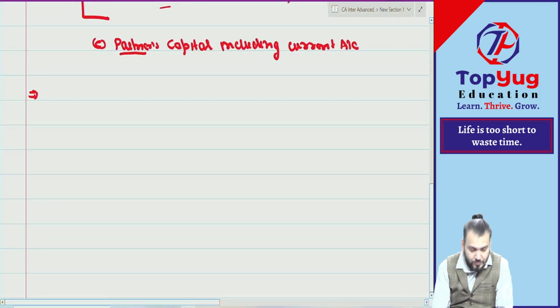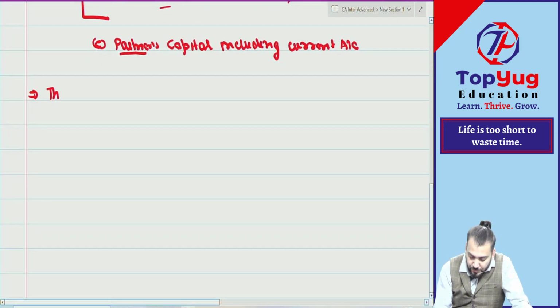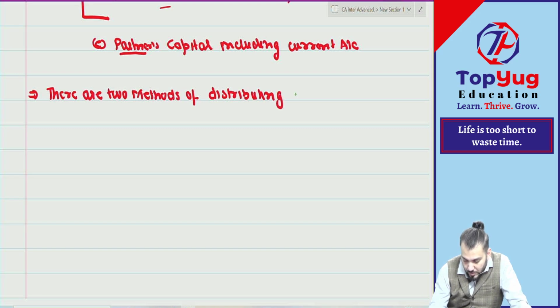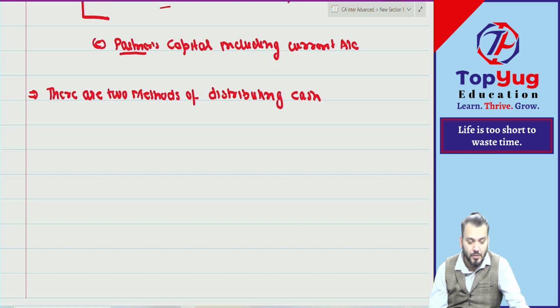Write down, there are two methods of distributing cash. Correct? To whom? Cash among partners.